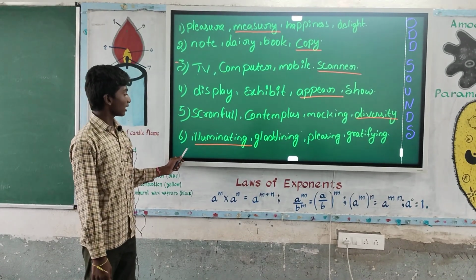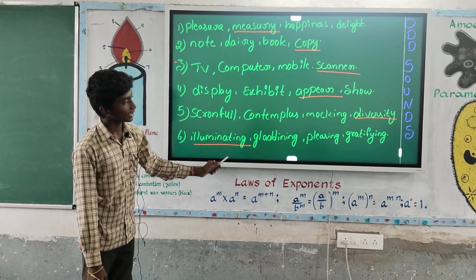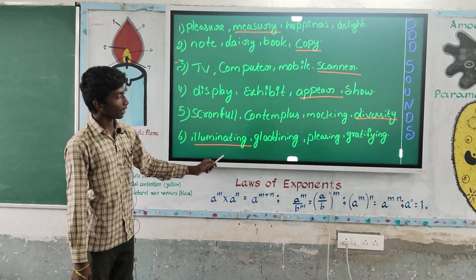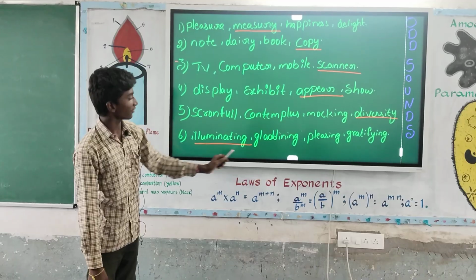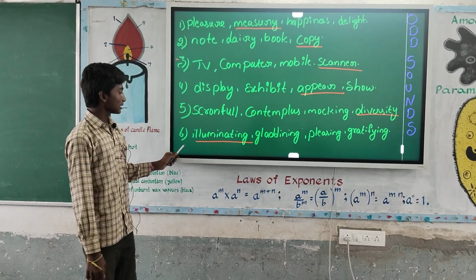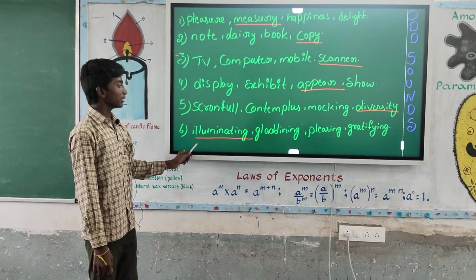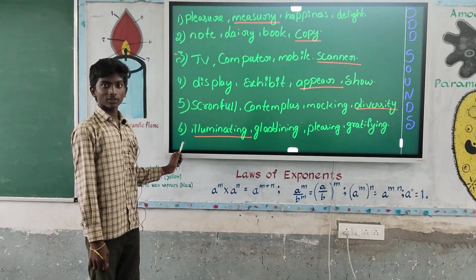In the sixth line there are 4 words. Illuminating, gladdening, pleasing, gratifying. Among them gladdening, pleasing, gratifying mean satisfying, but illuminating means explaining something. So here the odd one is illuminating.